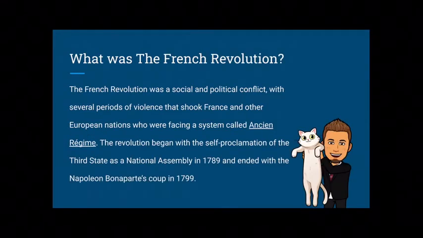What was the French Revolution? The French Revolution was a social and political conflict with several periods of violence that shook France and other European nations who were facing a system called Ancient Regime. The revolution began with the self-proclamation of the Third State as a national assembly in 1789 and ended with Napoleon Bonaparte's coup in 1799.